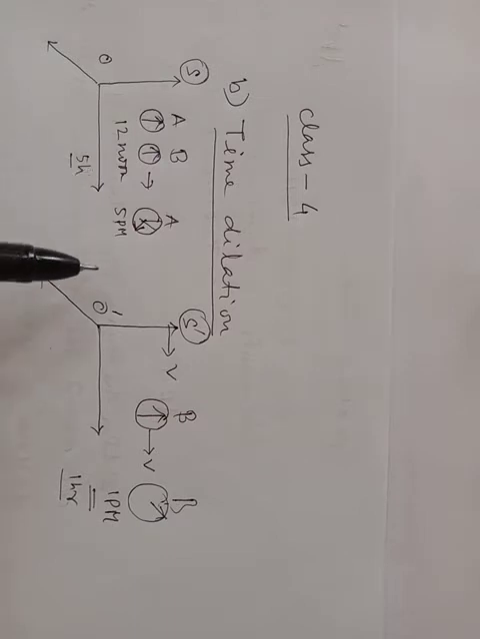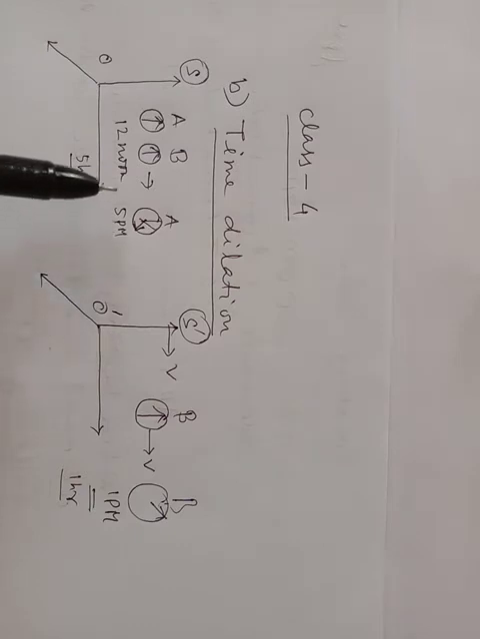So whenever a clock moves with a velocity comparable to the velocity of light, then the clock runs slow. That means time is dilated.